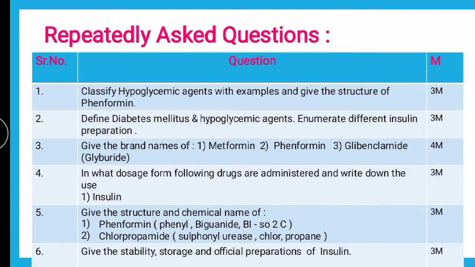Then the brand names. We are supposed to go through the brand names of all these drugs, like metformin and fenformin, which are from the class biguanides. Then glibenclamide, which is also known by the name glyburide, which belongs to the class sulfonylureas of oral hypoglycemic drugs.